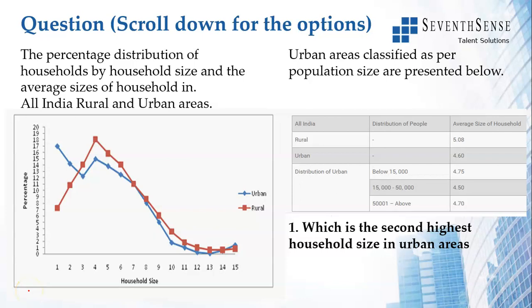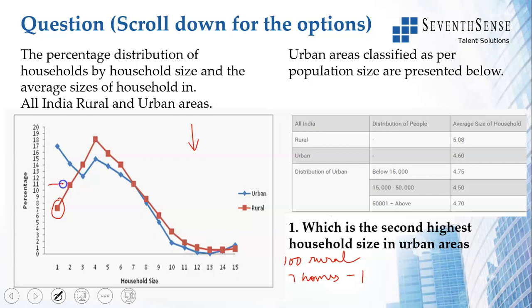We will look at this data set. Here in this figure, they have given the percentage distribution of households, meaning for a household size, let us say household size 1, what percentage of homes in rural areas have this household size. So what this effectively means is household size of 1, only 7% of the rural households have. So if there are 100 homes in rural areas, 7 homes will have 1 person only.